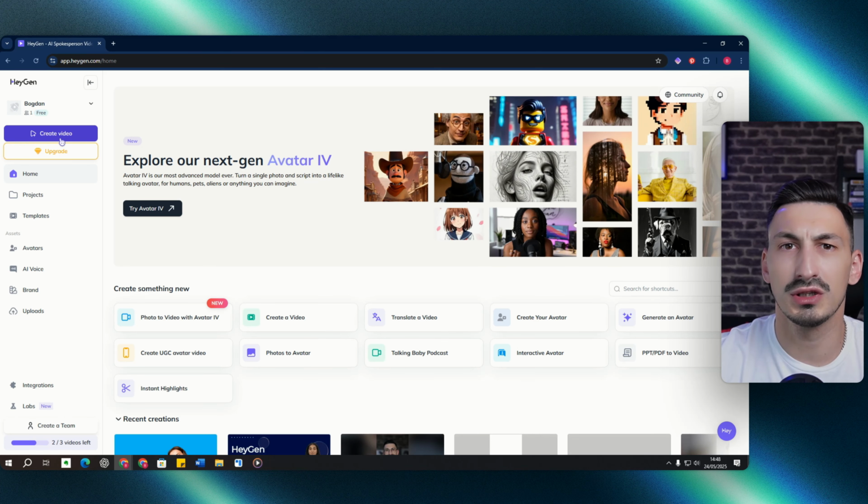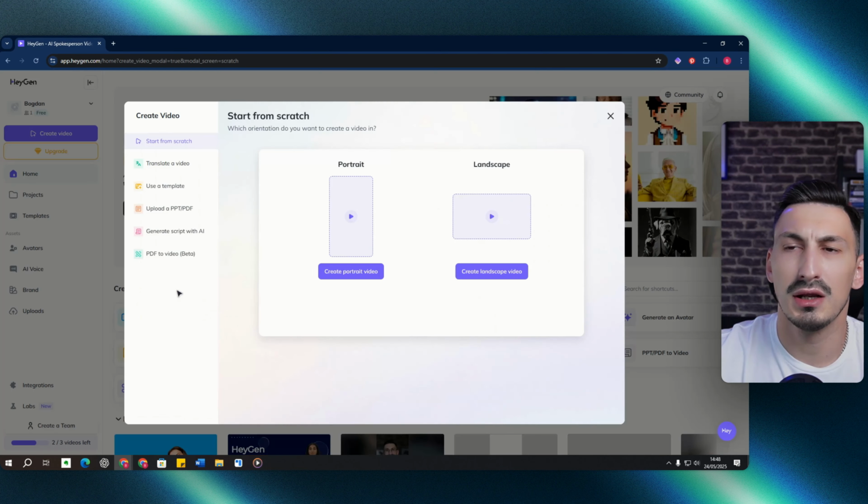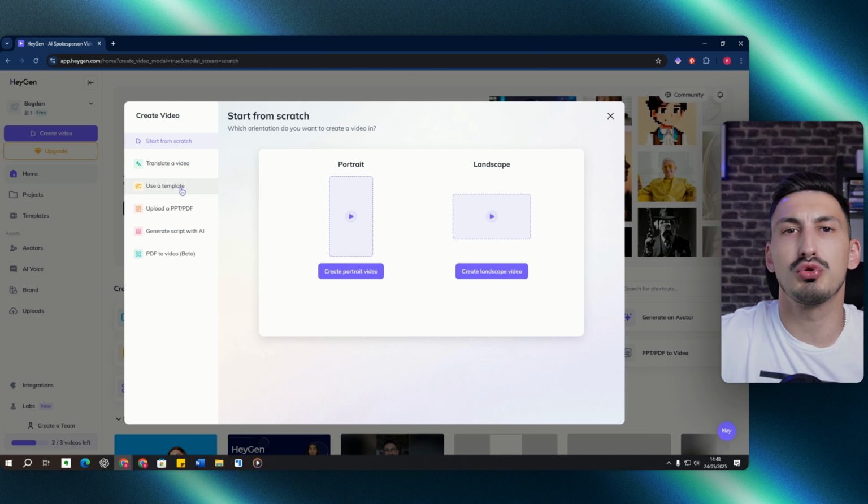Now, I want to walk you through how to create your first post. And in order to do that, you'll first need to create an account for your chosen app. I would recommend HeyGen because it's the easiest app to use as a beginner, and I'm actually going to use HeyGen for this demo. Once you're logged in, you can create your video in 2 different ways. You can start from scratch, or you can use a template. What I'm going to do is walk you through both scenarios just to give you an overview on how to use the app.